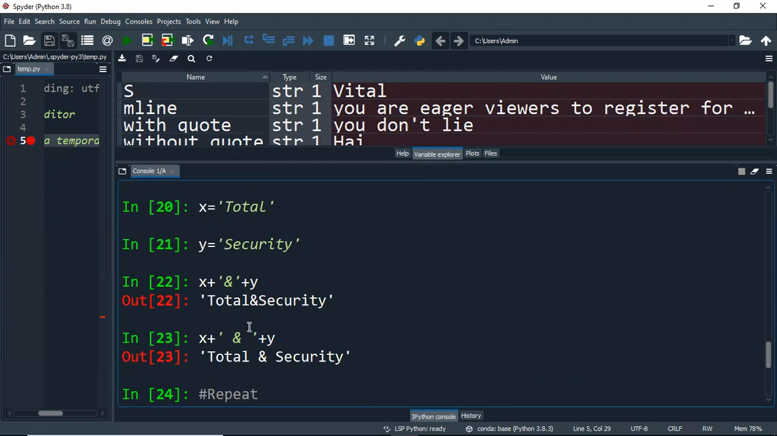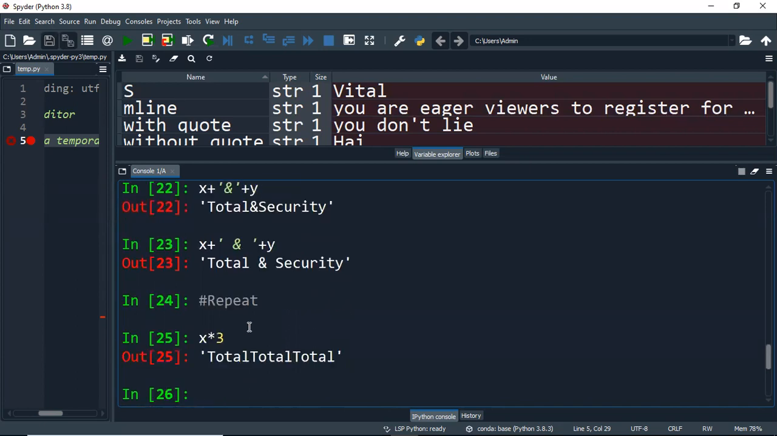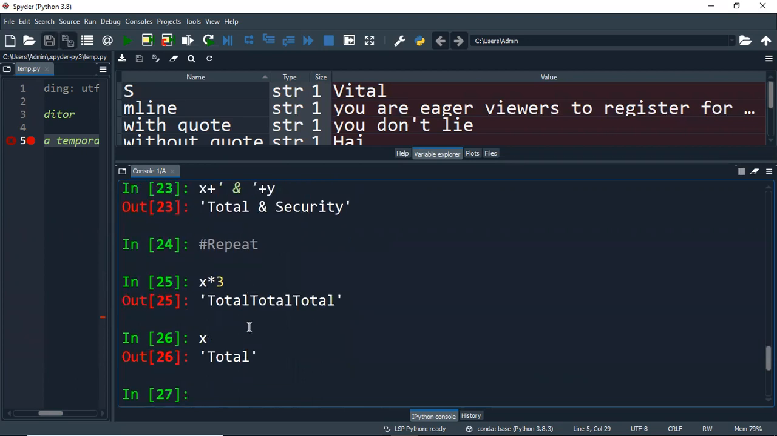Let me just give the comment as repeat. The same way as you have done it for awesome, the same way I would like to use this x variable. Then I use the multiplication symbol, then I give 3. See, it is not going to do any arithmetic operation, rather it will just give total. Since my value of x is total, 3 times I am asking it to concatenate. Okay, so that's how we are getting the output as total.